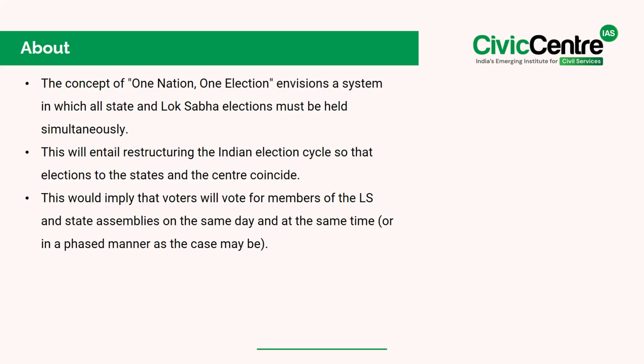Furthermore, the concept of One Nation, One Election envisions a system in which all state and Lok Sabha elections are held simultaneously. So, this will entail restructuring the Indian election cycle so that the elections to the states and centre coincide. Furthermore, this would imply that the voters will vote for the members of Lok Sabha and the state assemblies on the same day and at the same time, or in a phased manner, as the case may be.